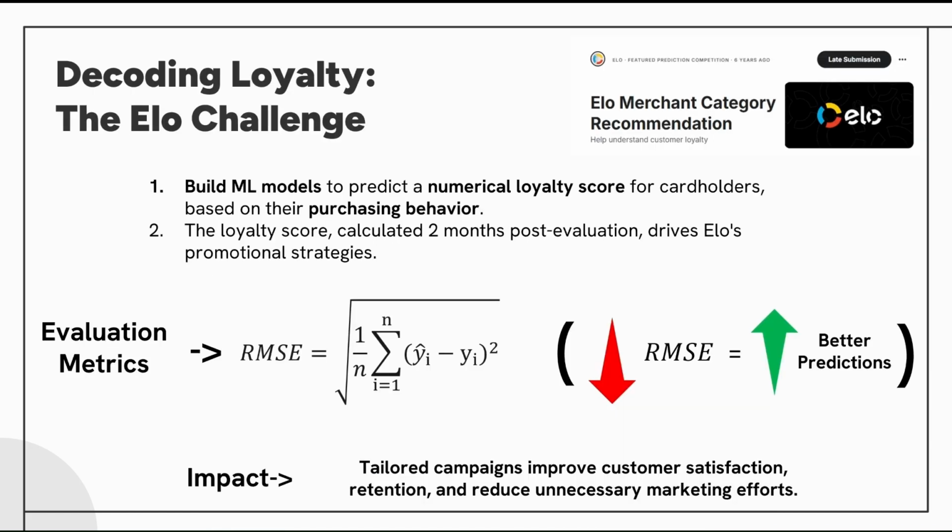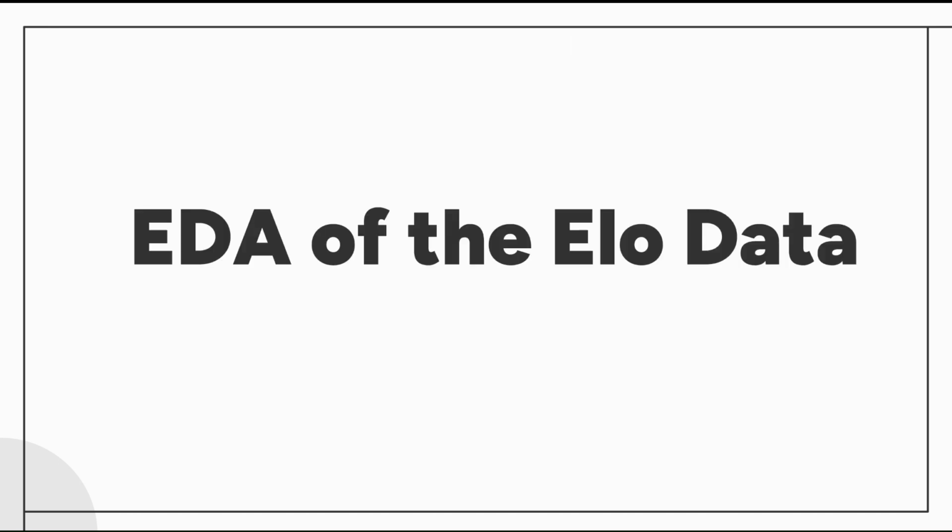So, this is where the fun begins. Our task was to build machine learning models to predict a numerical loyalty score based on purchasing behavior. We used the RMSE, or the root mean squared error, as the evaluation metric, with lower scores indicating better predictions. The impact: tailored campaigns that boost customer satisfaction and retention while reducing unnecessary marketing efforts.